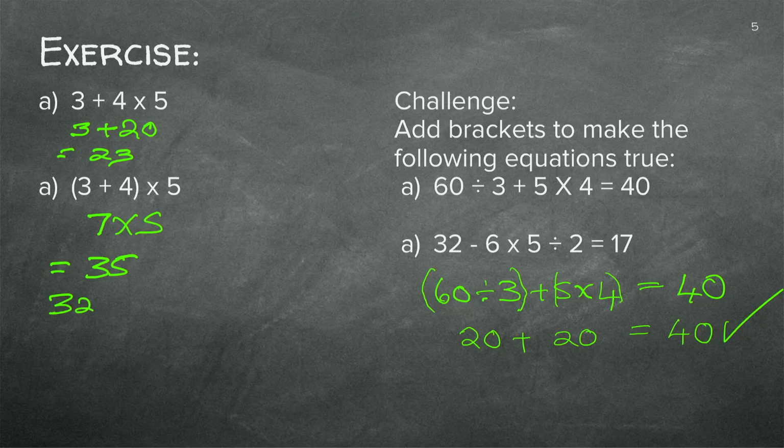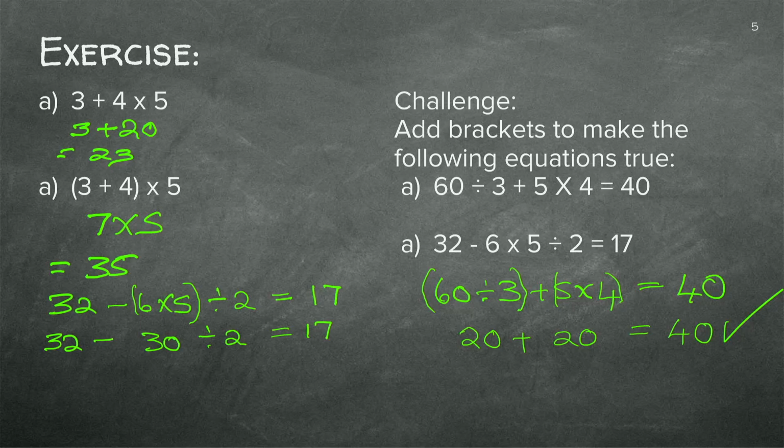We've got 32 minus 6 times 5 divided by 2 equals 17. So now we've got to work out where we're going to put the brackets. So let's see, 32 minus, if we put the brackets around the 6 times 5, we get 30 divided by 2.